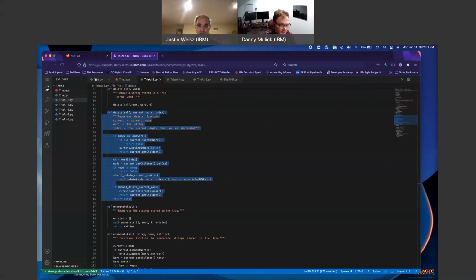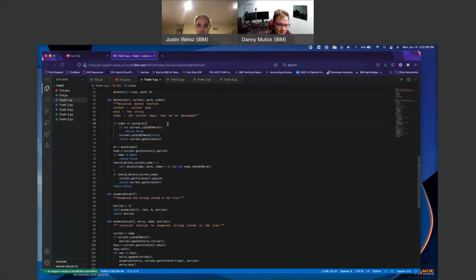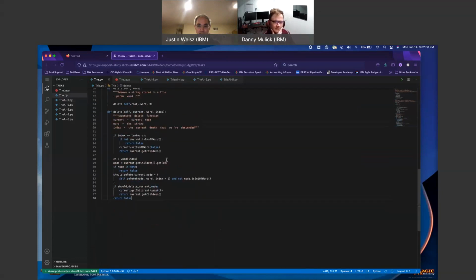Try one. I like this one better now. I'm getting bogged down. Delete. So character is word at index 0. Yeah, fair. Start at 0. Node is current get children get character. So return the node from the children of the try node that is the character. If there is not there, that's why we're using get method because get will return false if not found. I want to return false and say I'm not deleting the word.